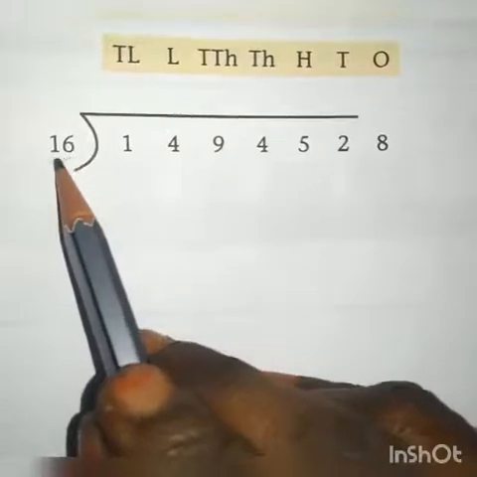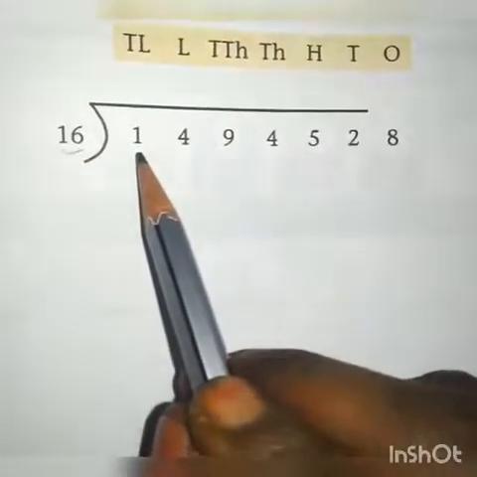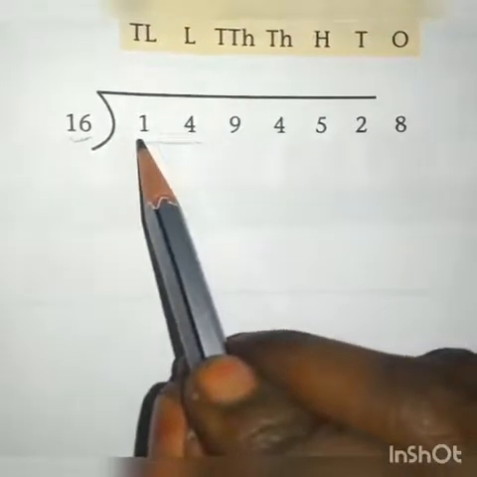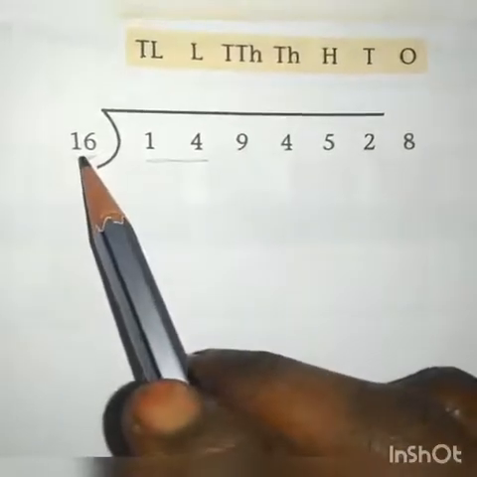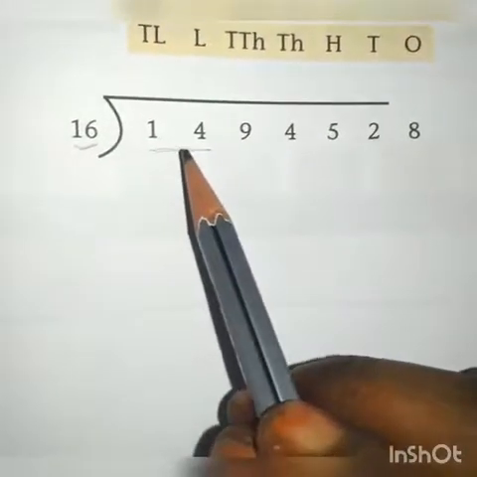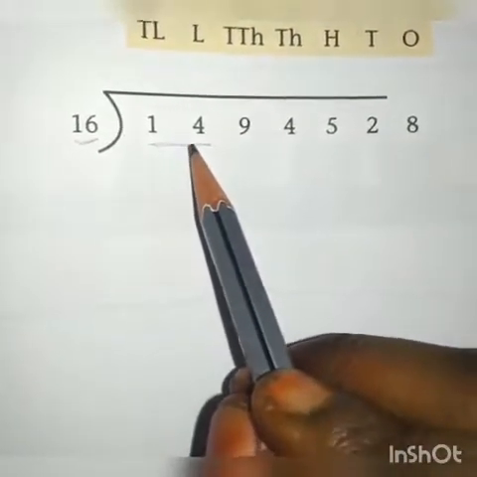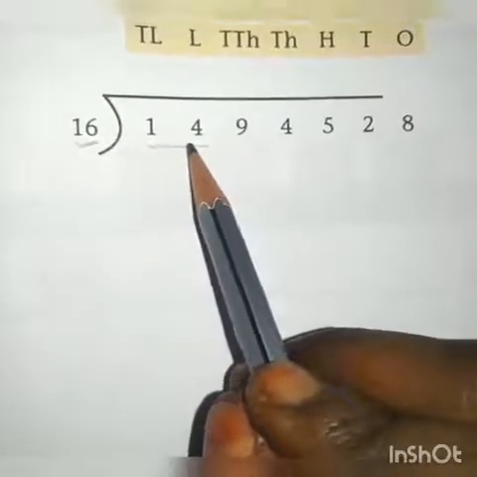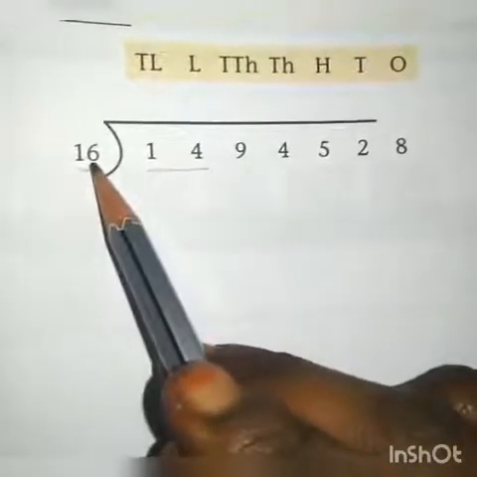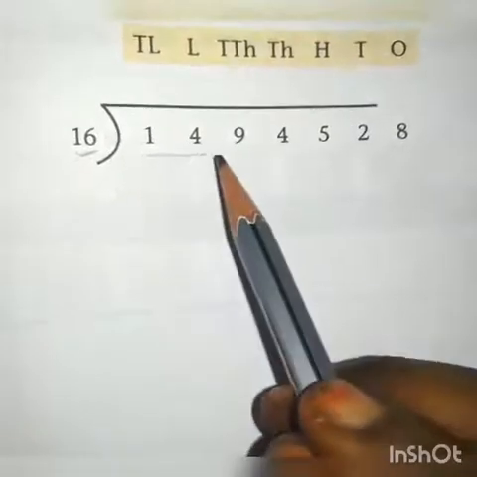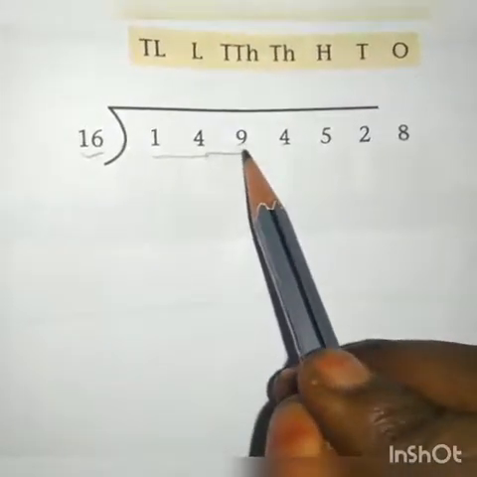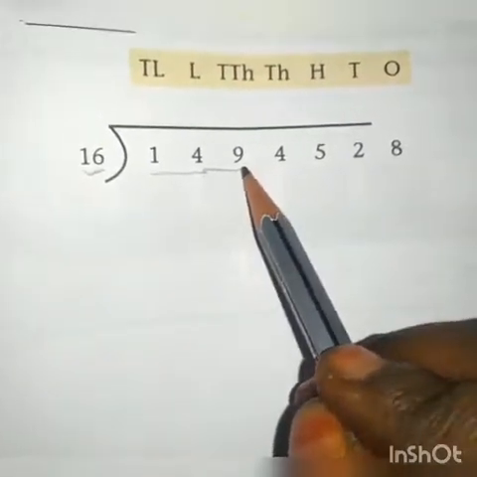Here, there is a 2-digit number in the divisor. In the dividend, the first 2 digits are 14. If we have a 2-digit divisor, we have to take the first 2 digits in the dividend also in the first step. So 14 is less than 16, so we cannot divide it. So we have to consider one more digit with the 2 digits.